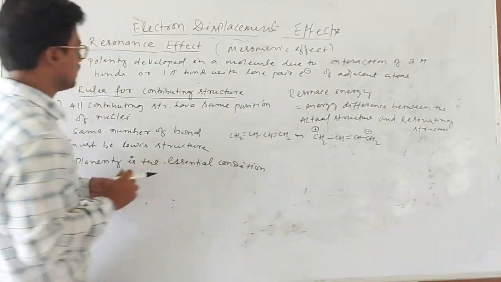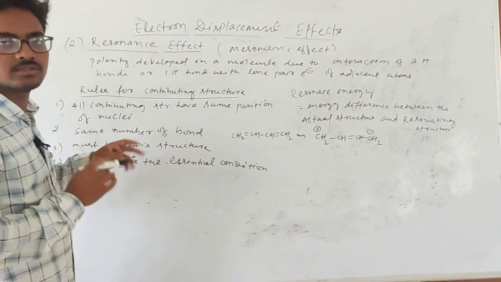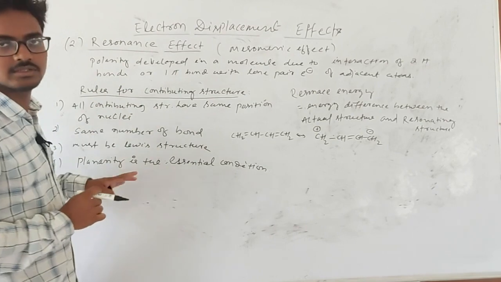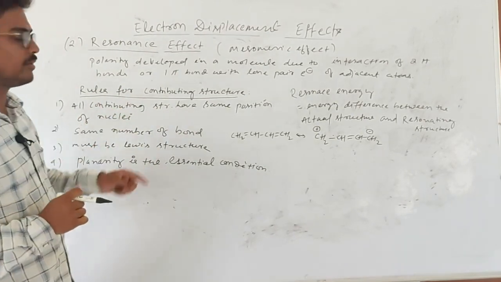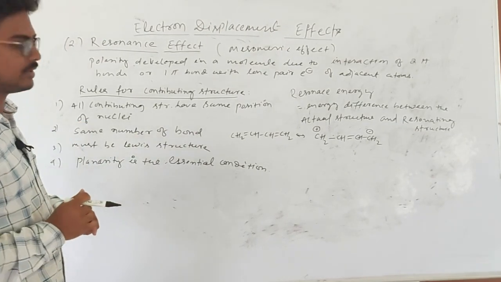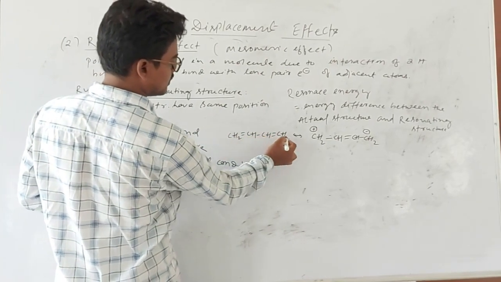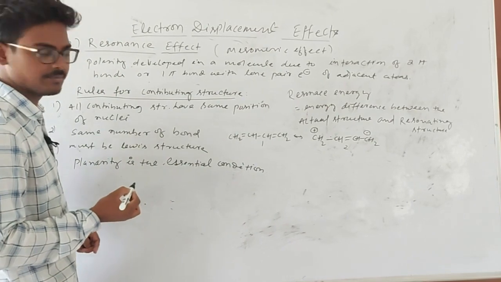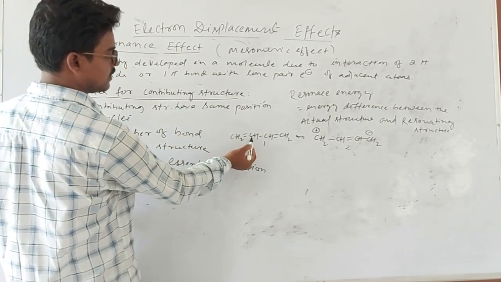Okay, here I will tell you how to write the contributing structures or resonating structures of a given molecule. There are certain rules you have to follow. The first rule is that all contributing structures have the same position of nuclei. Okay, so this is one contributing structure, and this is another contributing structure. They should have the same positions. That means here a carbon is there, here a carbon is there.